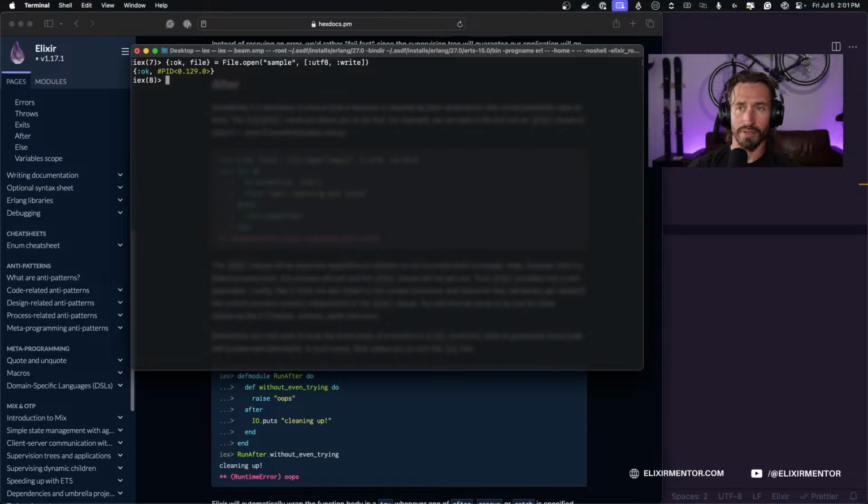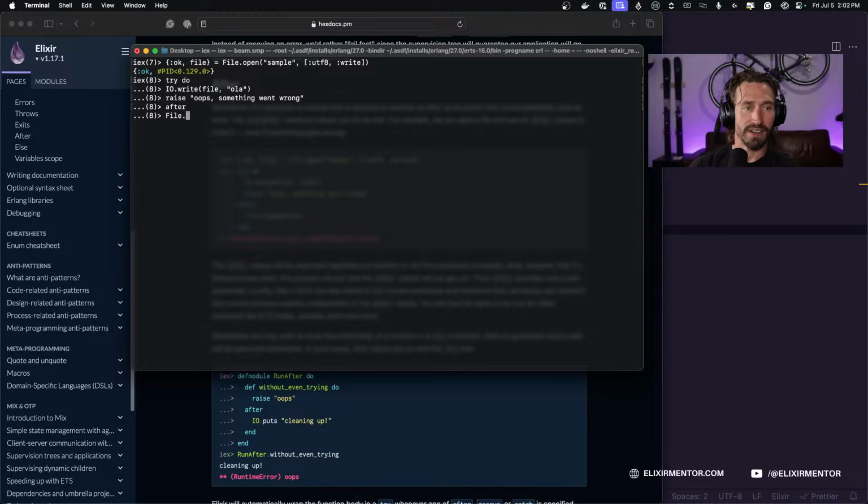All right, so we have a process there, and then try do IO.write file, and then we're going to say, I'm not going to type in these accents, I need a comma, not a period. Close parentheses, and then we're going to raise an error, "Oops, something went wrong." And then we're going to have our after block, our little cleanup action.